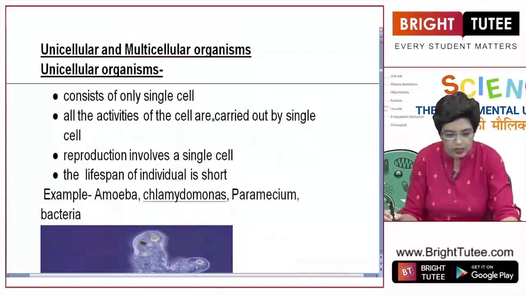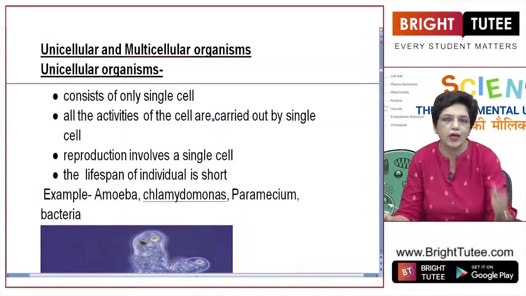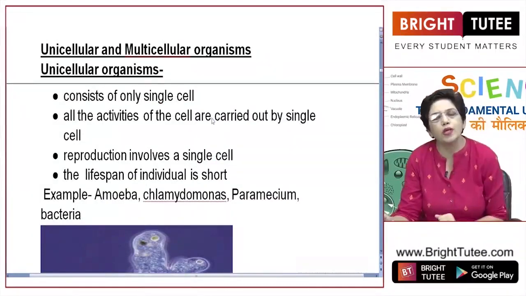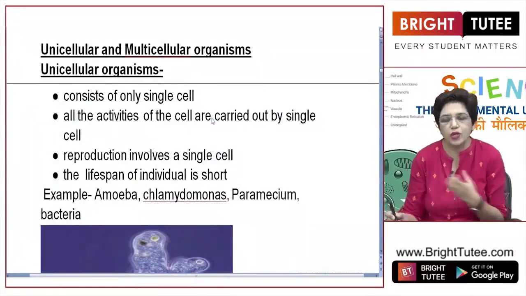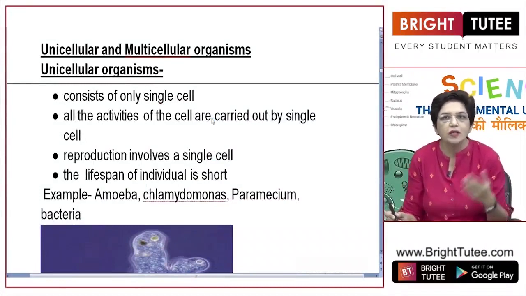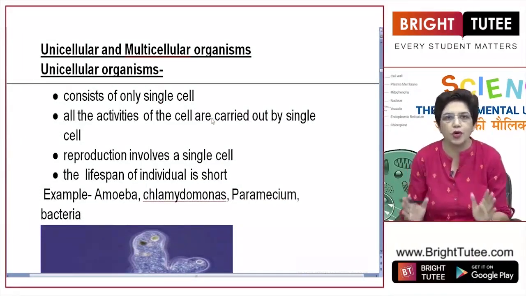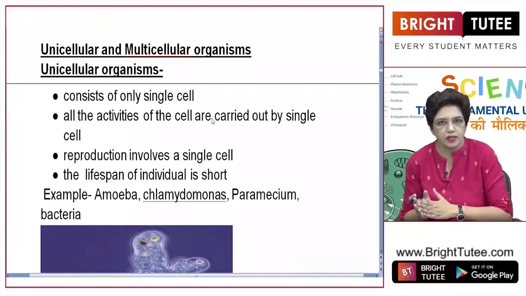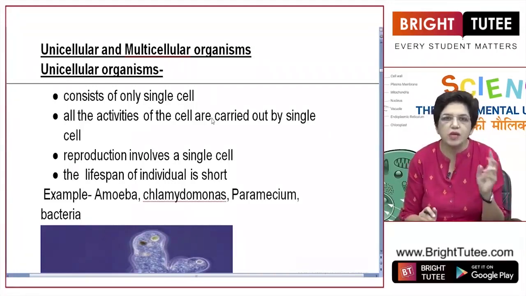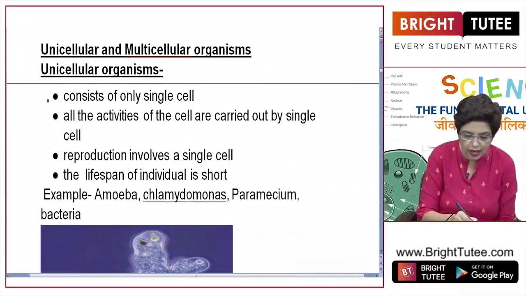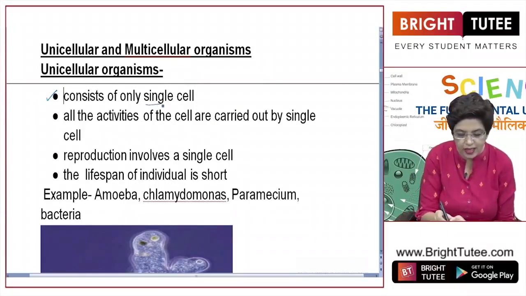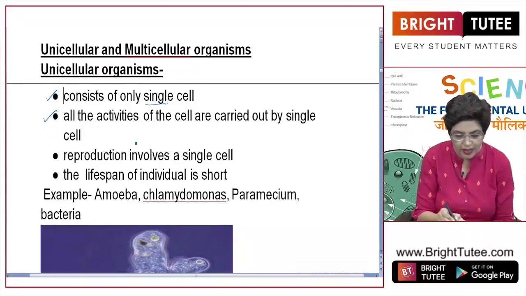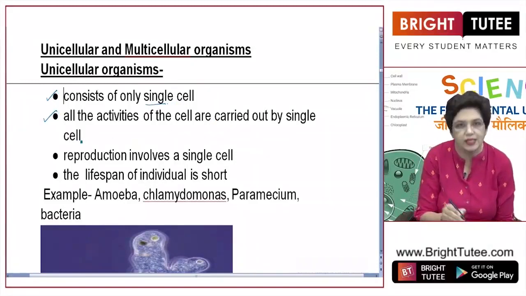So the next topic is unicellular and multicellular organisms. Depending upon the number of cells the organism consists of, organisms can be divided into two broad categories: unicellular organisms and multicellular organisms. As the name suggests, uni means one. So unicellular organisms consist of only a single cell. All the activities are carried out by this single cell.